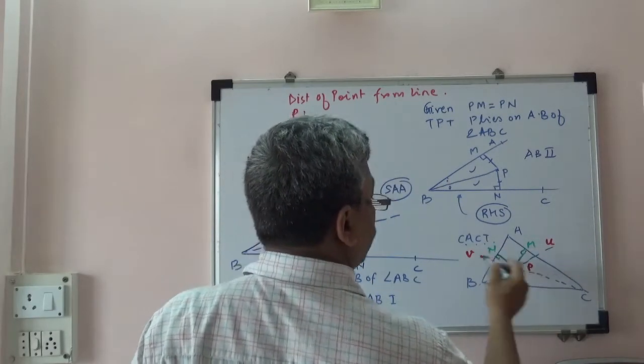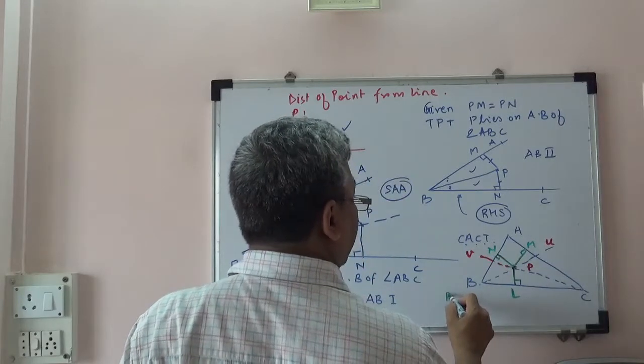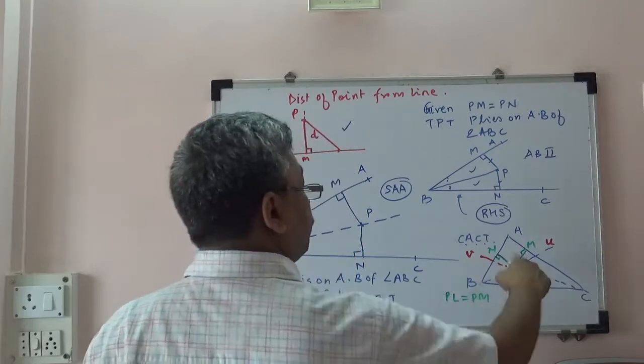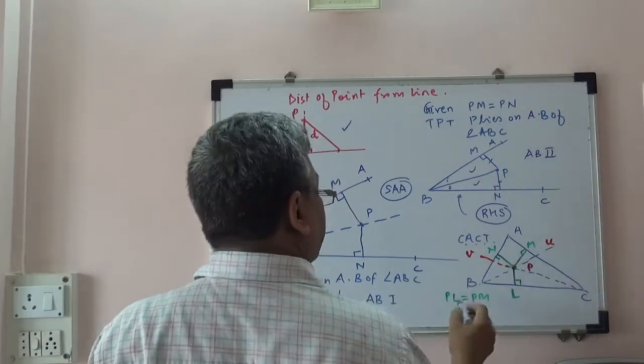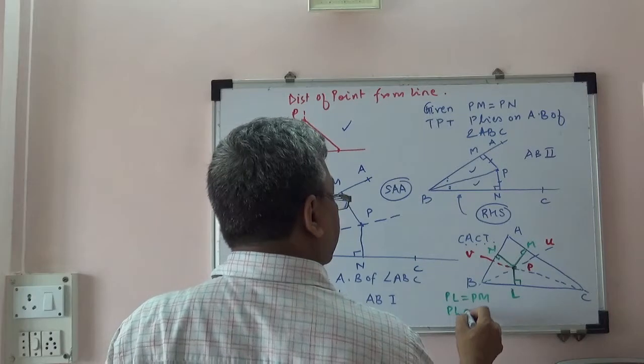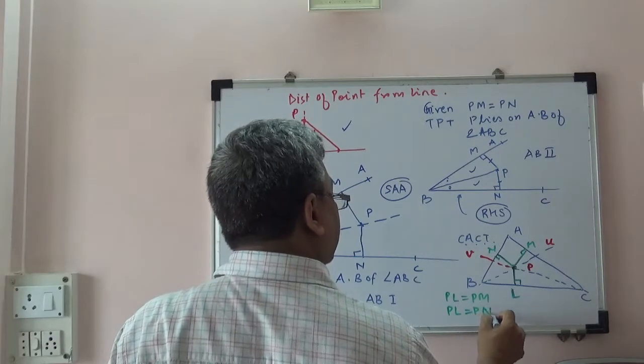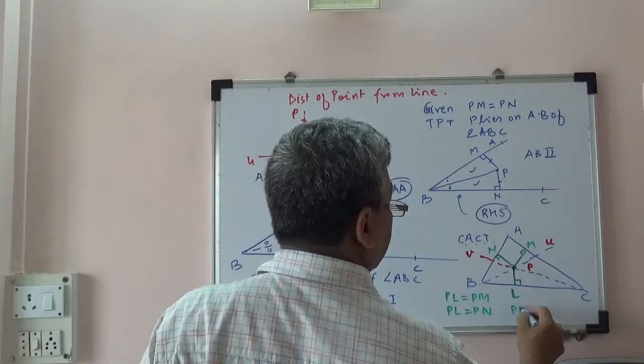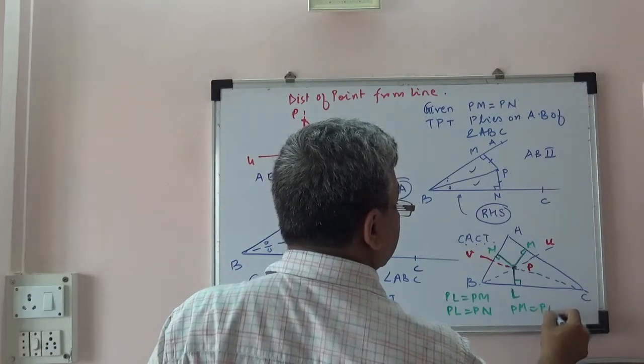So if P belongs to U, then PL equals PM. If P belongs to V, then PL equals PN. Now these two results will give us PM equals PN.